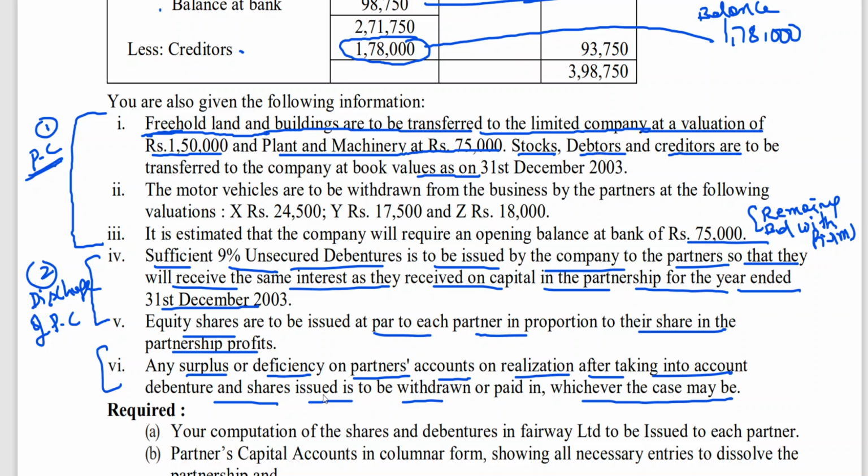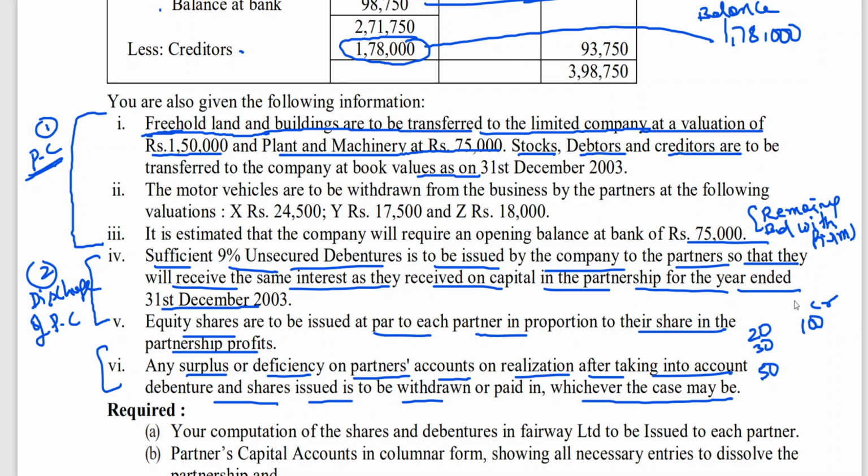What they are saying is, any surplus or deficiency on partners' accounts on realization, after transferring the realization profit or loss and then issuing debentures and shares as per points 4 and 5, is to be withdrawn or paid in. If a partner is having a surplus, meaning the credit balance is still showing more, suppose 100 rupees is the credit balance, then you have to pay 100 rupees. You have given 20 rupees of debentures and 30 rupees of shares. 100 minus 50, so 50 rupees you have to pay in cash.